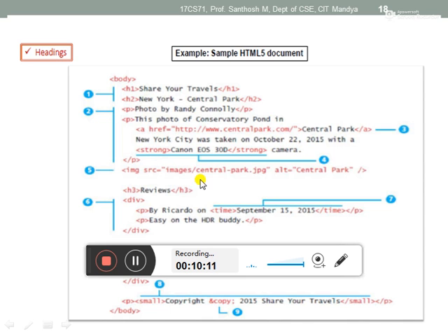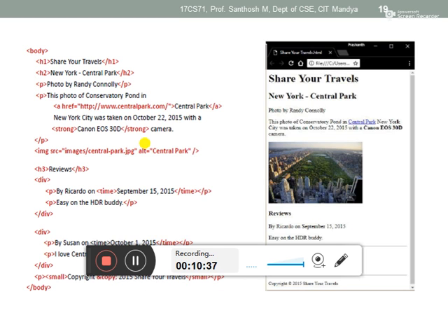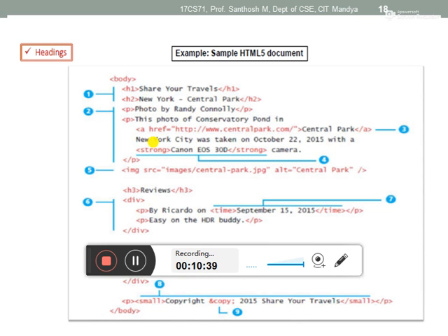Okay, and then we have 6 different types of heading tags. Here itself we displayed them: H1, H2, H3, H4 and H5 are there. But in the body part, if you want to display anything, mainly in the body we are using heading tags, paragraph tags, and then the division tag. Next I will explain what the division is and what the paragraph is, and then we have a small tag. All these tags we will discuss in the next slides.